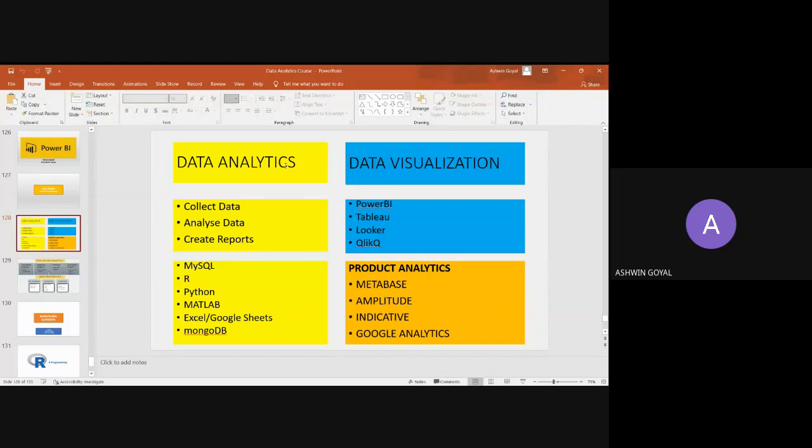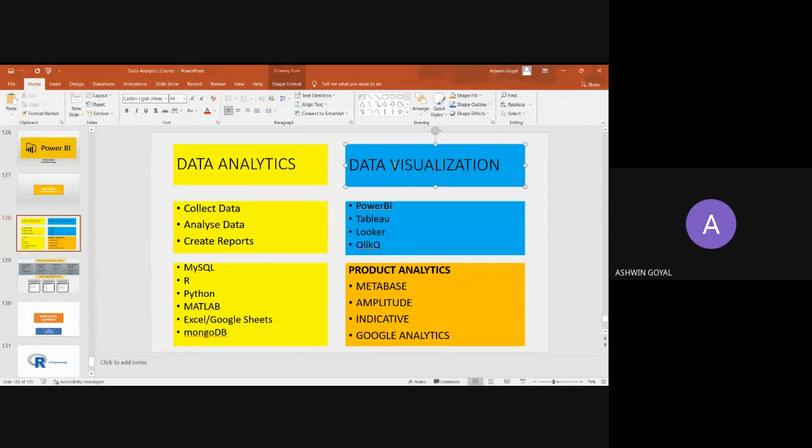Perfect. So I was saying that analytics is when we are trying to get some information from the data just based on reports. We are collecting the data, then analyzing the data, let's say in SQL or Excel, and then creating some reports. This can be even a pivot table or some basic information that we are seeing from the table that we have created. And then visualization is when we try to display it using some charts or graphs, right? The way you saw in Power BI.